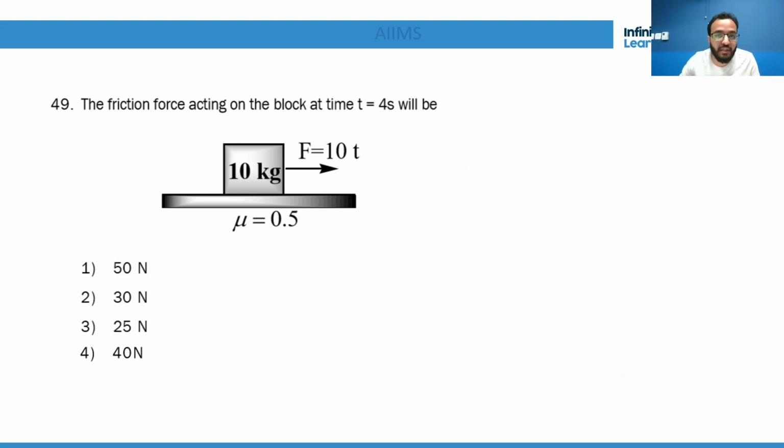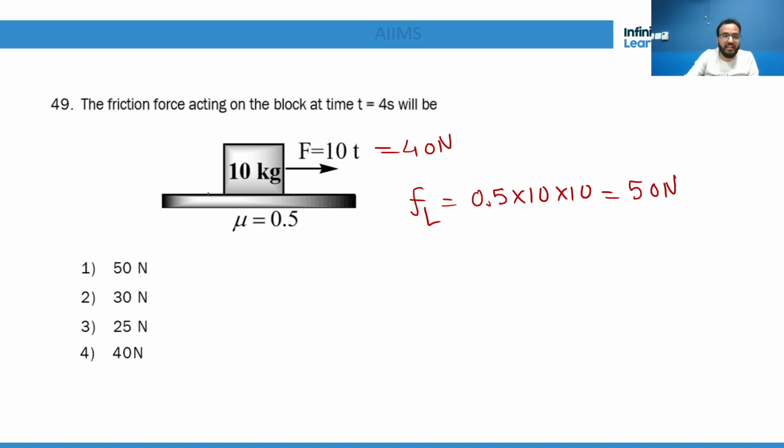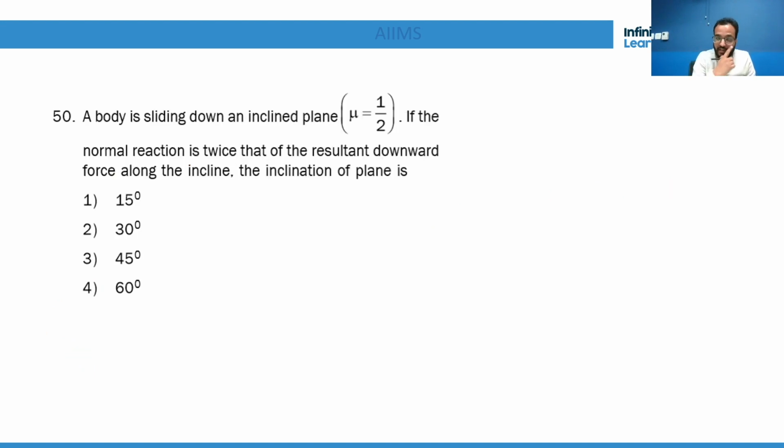Now the friction force acting on the block at time t equals 4 seconds. See, this is 40 Newton. And what is the limiting value? 0.5 into 10 into 10 is 50 Newton. So obviously the limiting value is not required. It will be static and 40 Newton only, because 50 is the maximum value but the external force is 40. So friction will say, okay, I will also be 40 and stop the relative motion. The fourth option is correct.